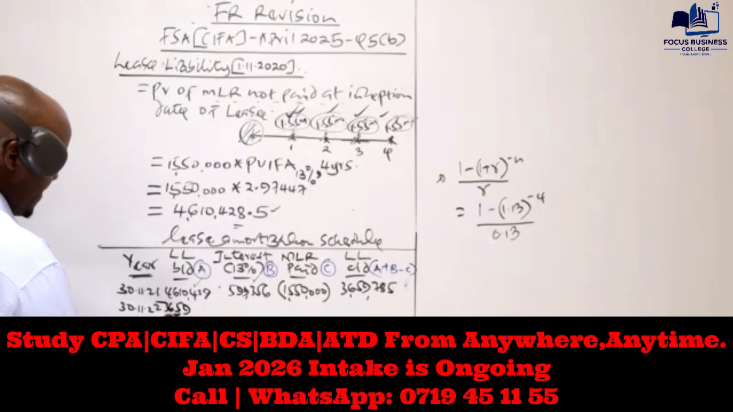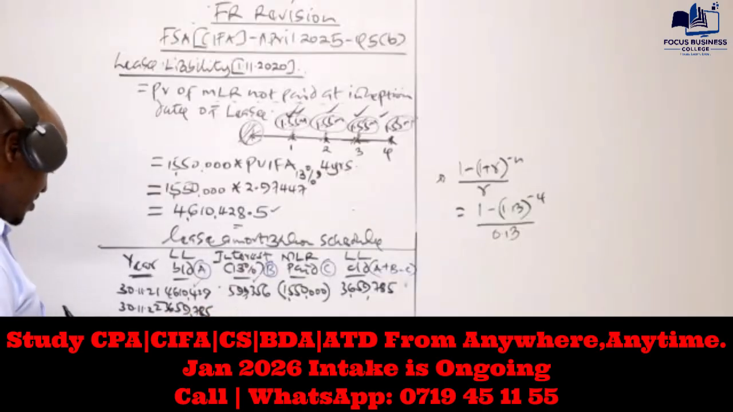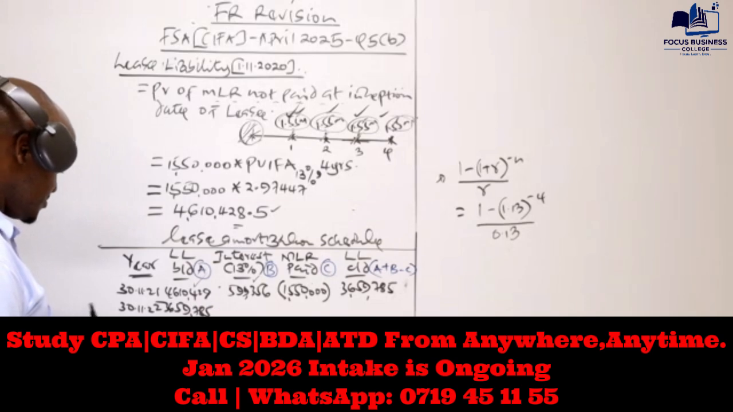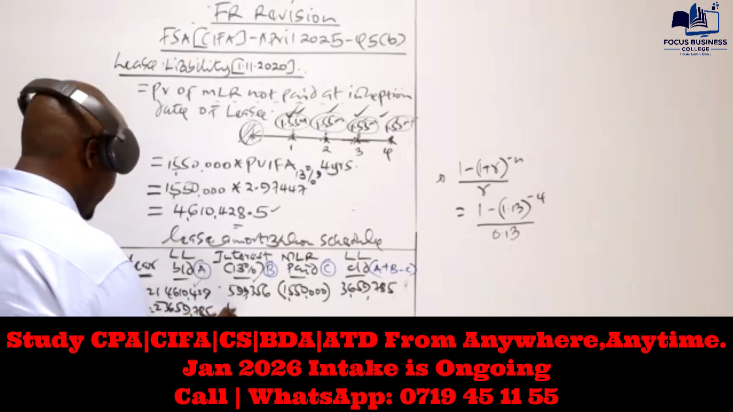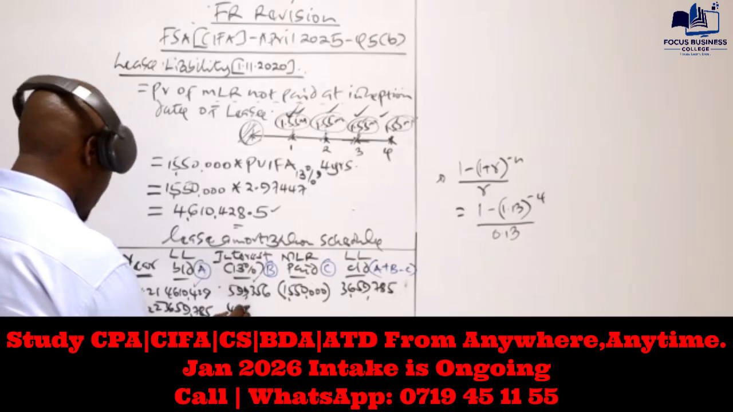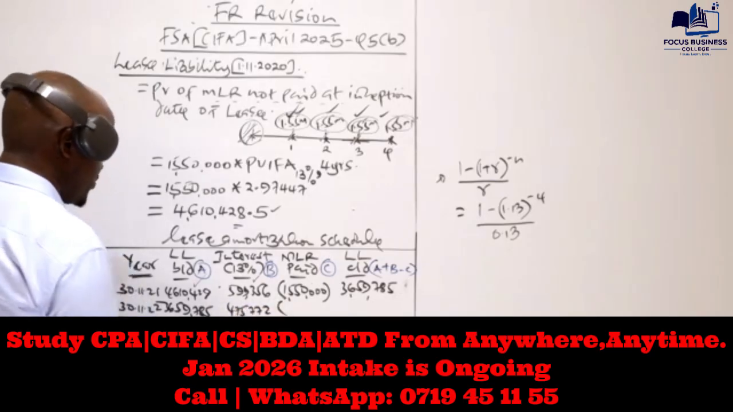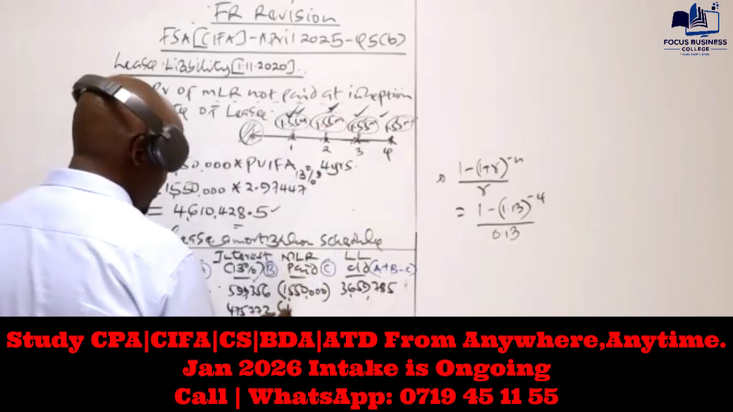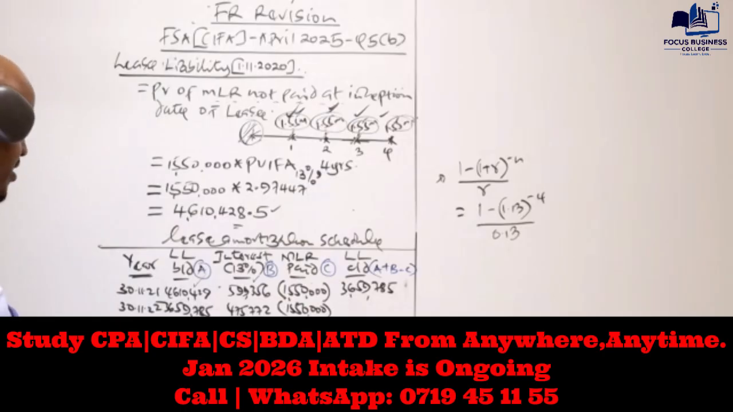3,659,785. So we compute interest, which is 13%. Basically, I'm getting 475,772. The amount which was paid at the end of year 2 is 1550,000. And then we compute the lease liability at the end of year 2. So we have 3,659,785 plus the interest 475,772 minus 1550.